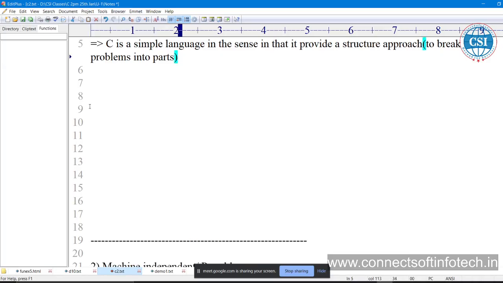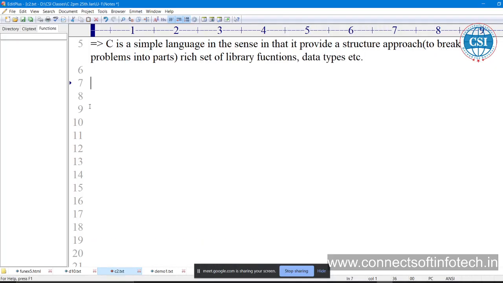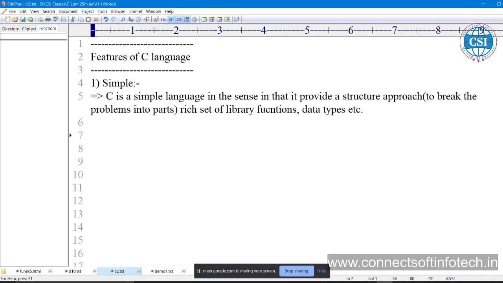So that's why I'm writing that point here: a rich set of library functions and data types, etc. Because we have data types, which define what type of data will be represented and stored. That's why we can say it's a simple programming language.